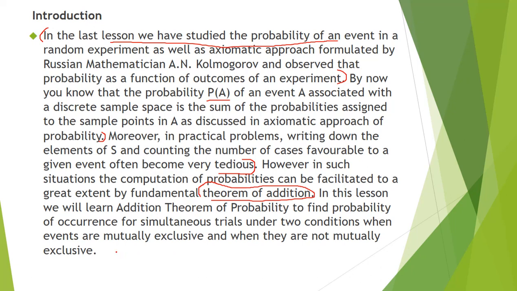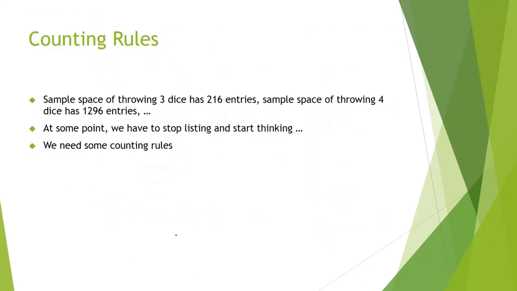The addition theorem has two types: with mutually exclusive events and with not mutually exclusive events. Mutually exclusive means there are no common points between the two events. Now, before going to the addition theorem, we will see counting rules, combinations and permutations.